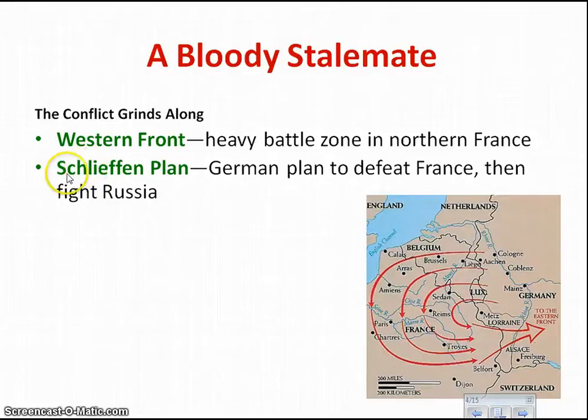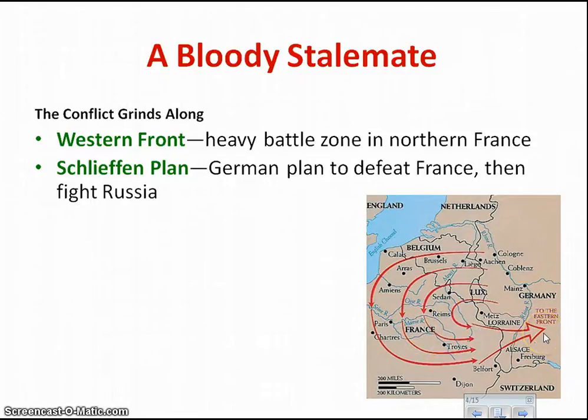Now, Germany, because they are surrounded by the Allied Powers, had a plan. They called this plan the Schlieffen Plan. What the Germans decided to do was sweep into France, go to Paris, and attack France first. The reason is they believed that Russia was not as industrialized and did not have the railway system that France had, so they were going to defeat France first, then regroup and go to the Eastern Front.